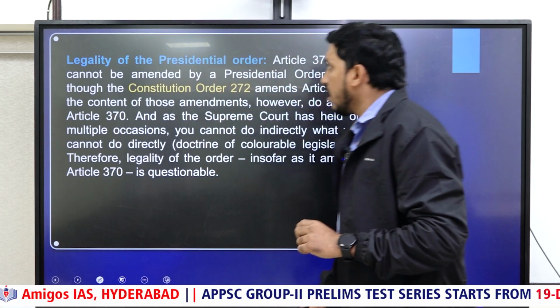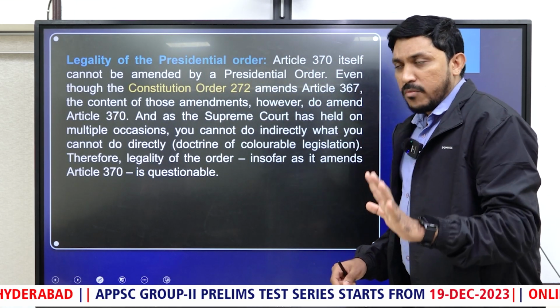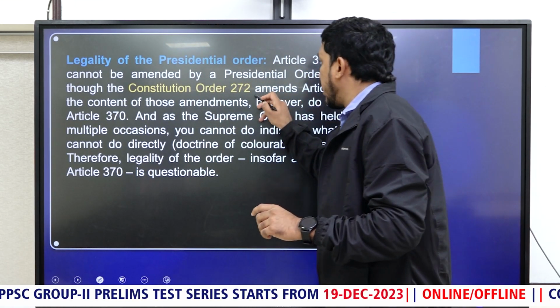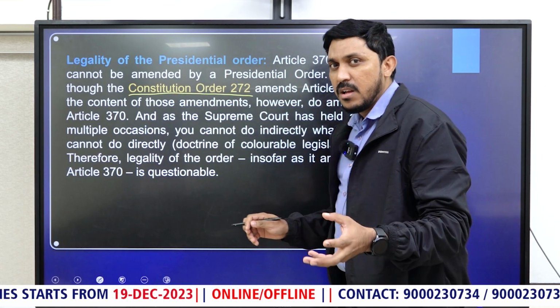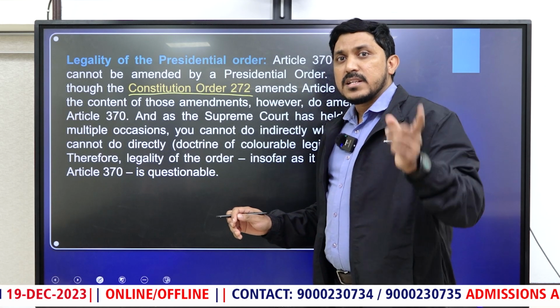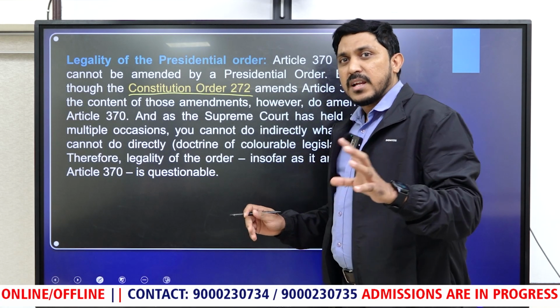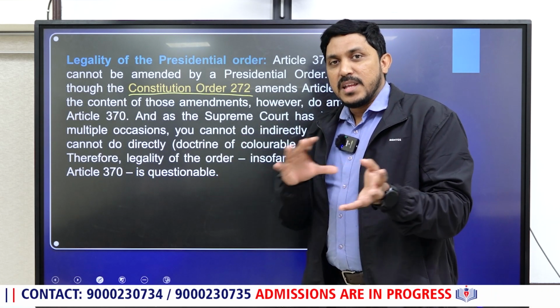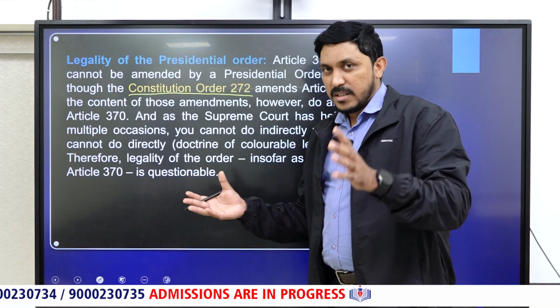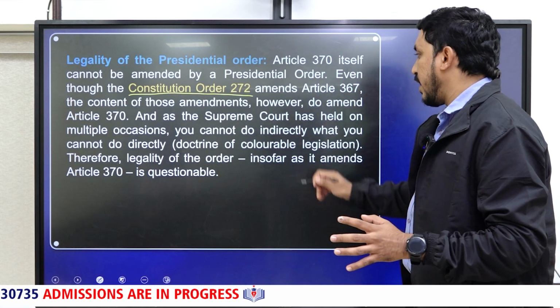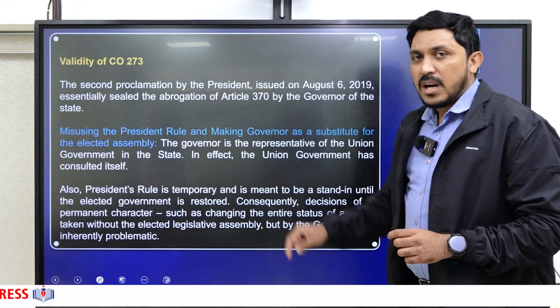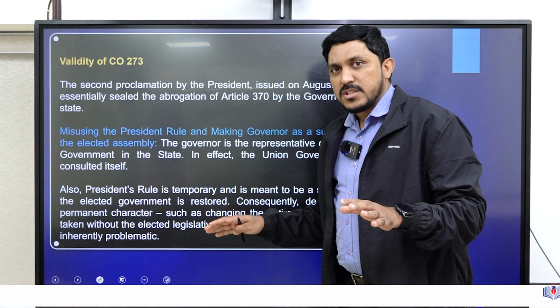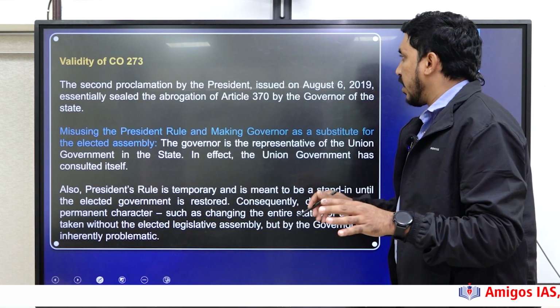Next point, legality of the order. Just now we discussed this point. Our 272 order says it is the President who will take the decision by asking not the Constituent Assembly but the Legislative Assembly, which effectively means, again, because President's rule is there, even the Assembly is bypassed. That is the question of the legality of the order on Article 370. And the next one, the 273 order, has completely abolished the status of Jammu and Kashmir as a special state.